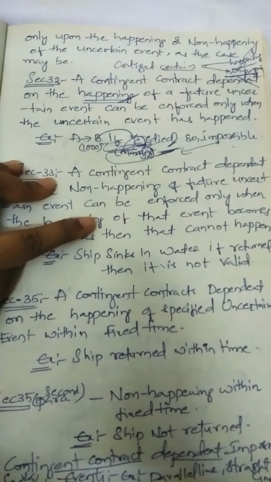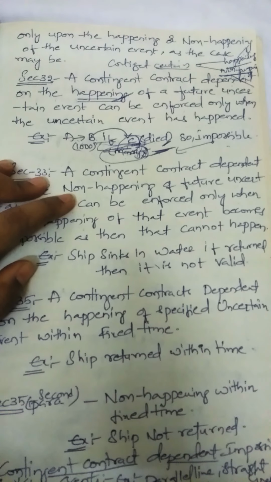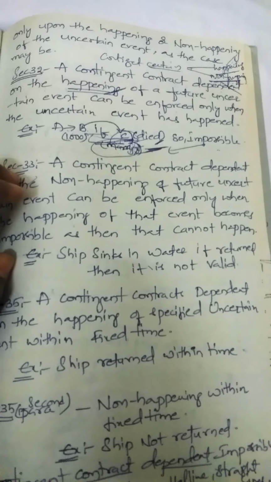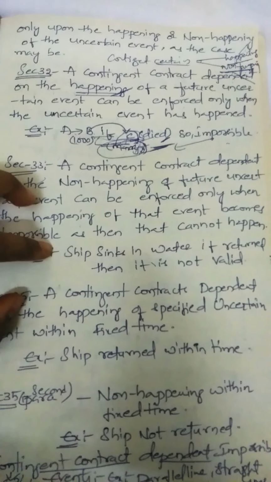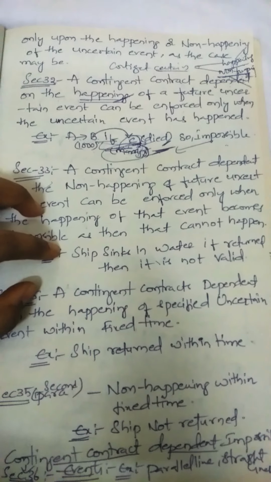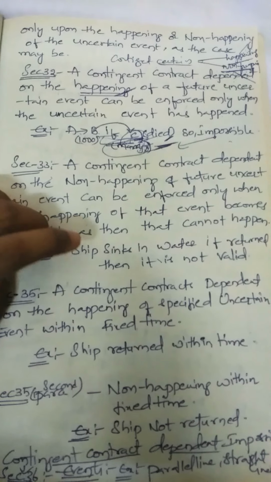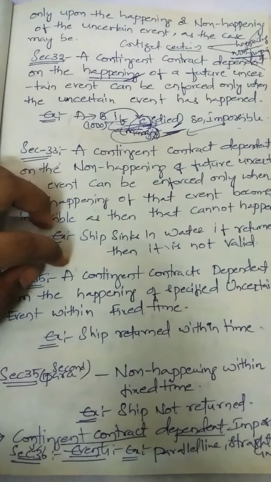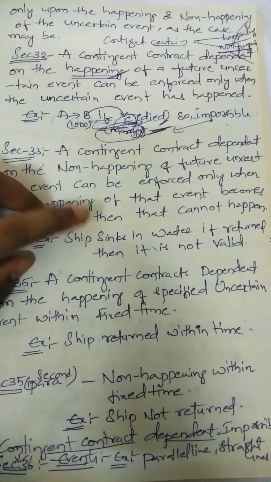A pays 2,000 rupees to B only if that event does not happen. The main purpose here is non-happening. If that non-happening occurs, then it becomes possible. For example, if a ship sinks in water and does not return, then it is not possible. A says to B that I will pay you 1,000 rupees if the goods ship sinks in the water and does not return. A says to B that I will pay you 1,000 rupees only if the ship is not returned.